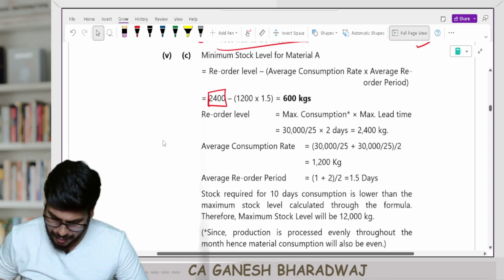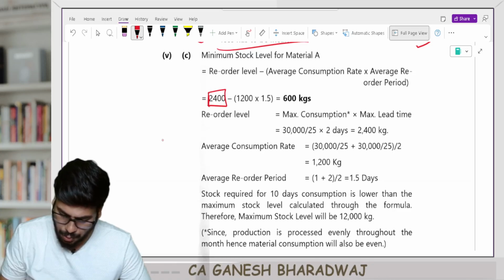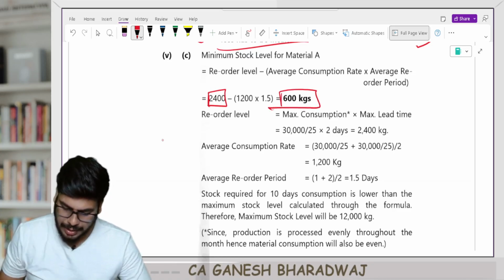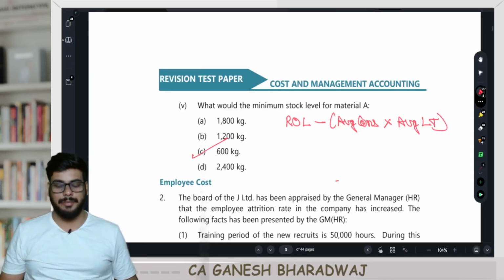So now just look at this. It's going to be how much? It's going to be minus of 1200 into 1.5. It's going to be how much? 600 kgs. So the answer is going to be 600 kgs. So it's going to be C, 600.